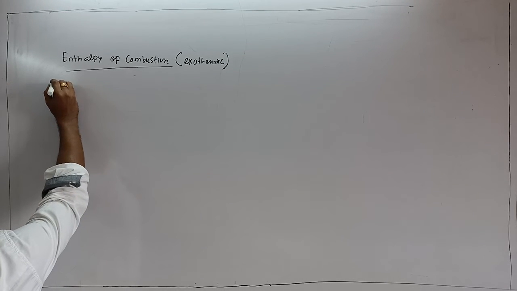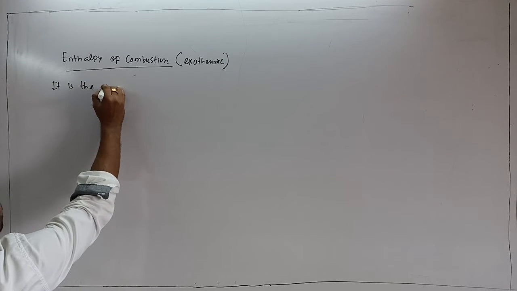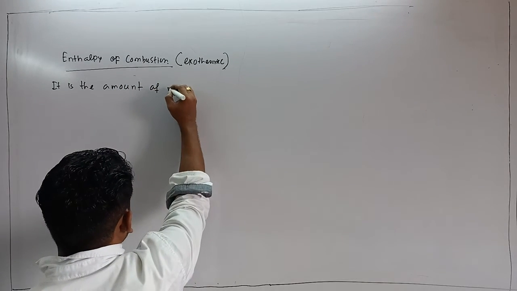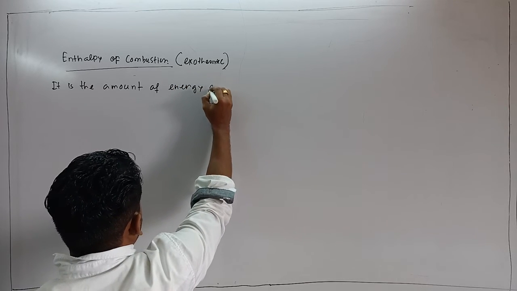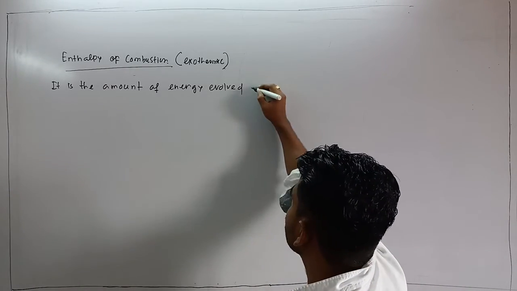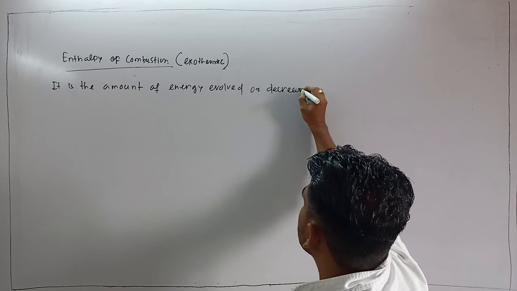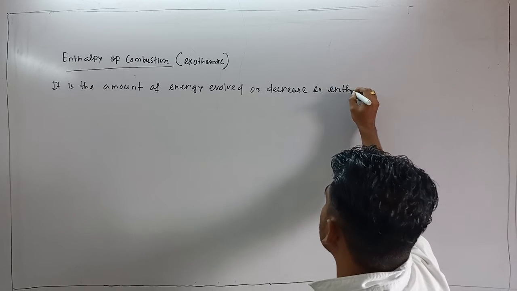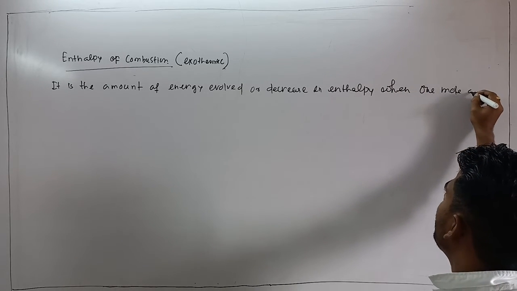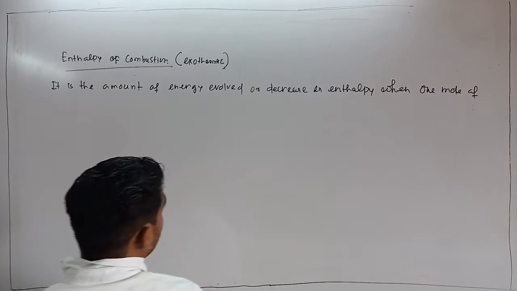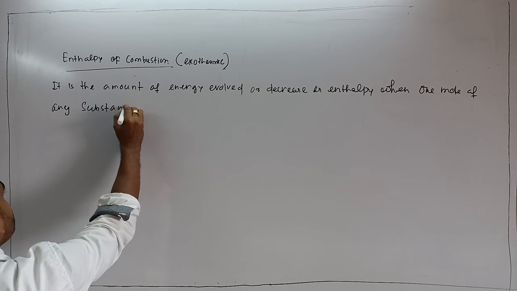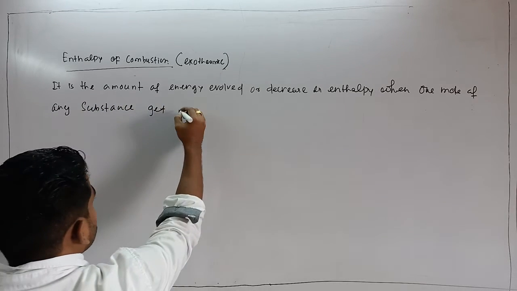So it is the amount of energy evolved, or you can say decrease in enthalpy, when 1 mole of any substance gets oxidized.